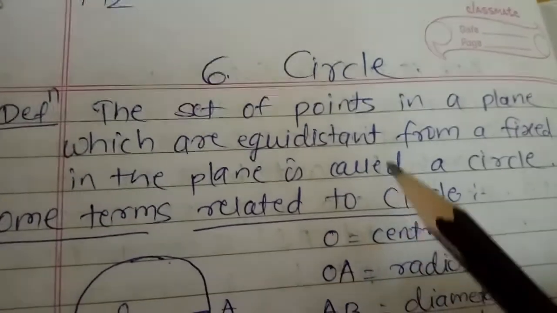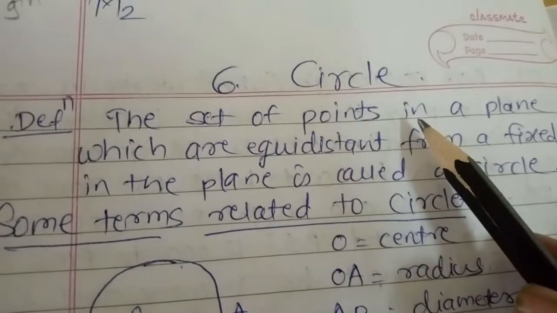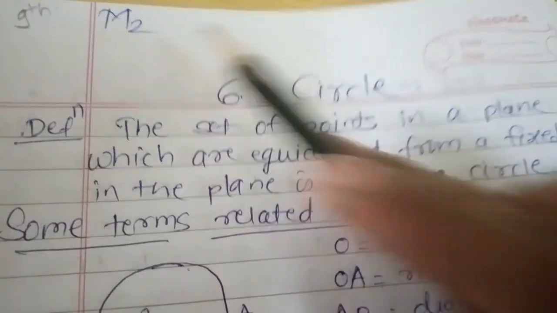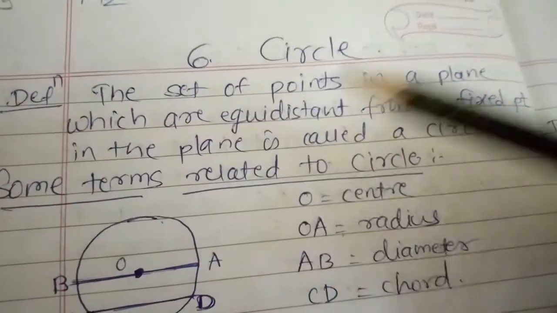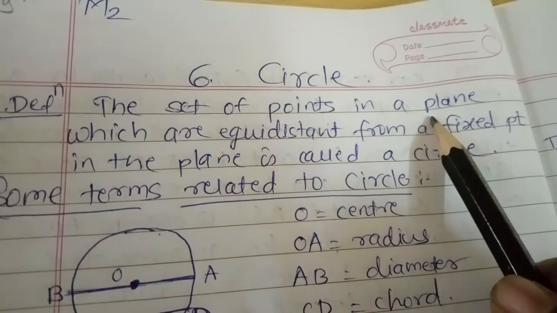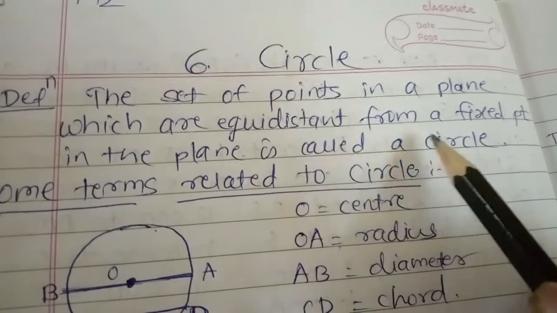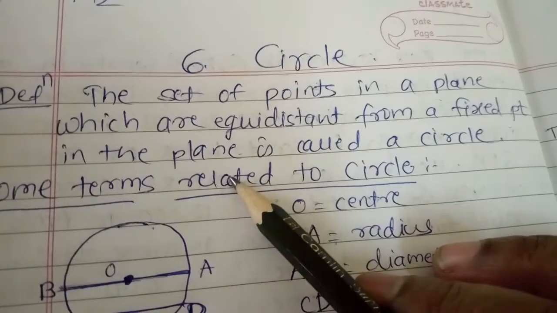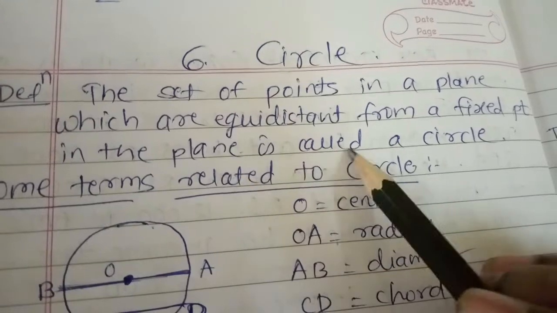Hello students, I am going to start with the new chapter, that is circle, from 9th standard. So first we are going to see the definition of the circle. That is the set of the points in a plane which are equidistant from a fixed point in the plane is called as the circle.